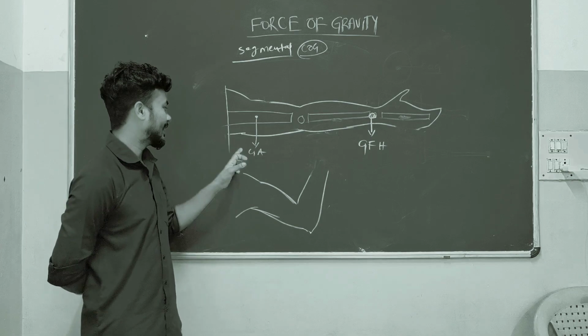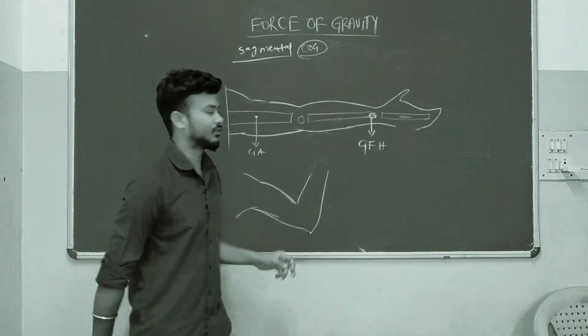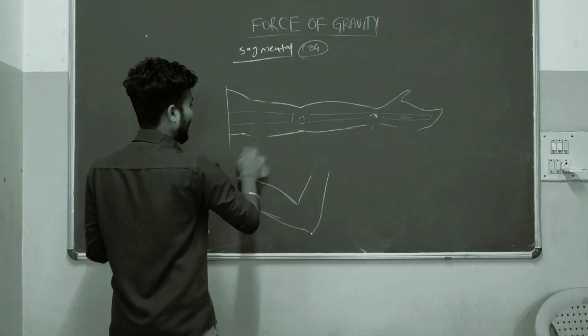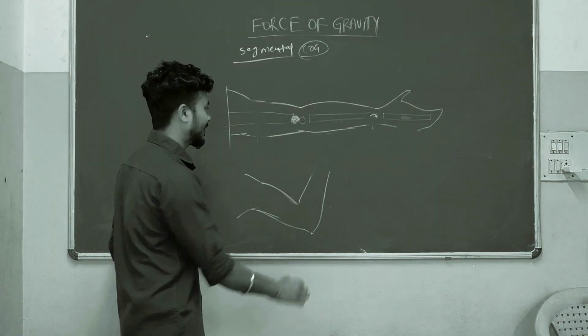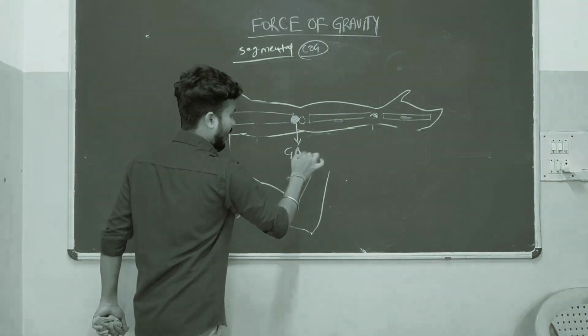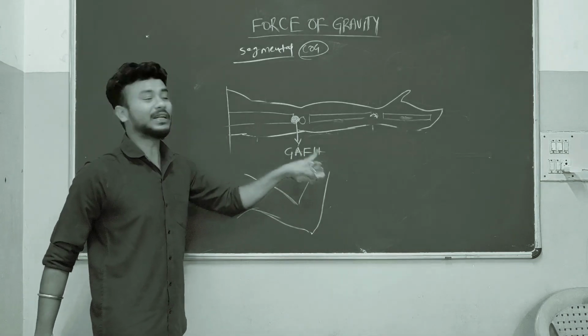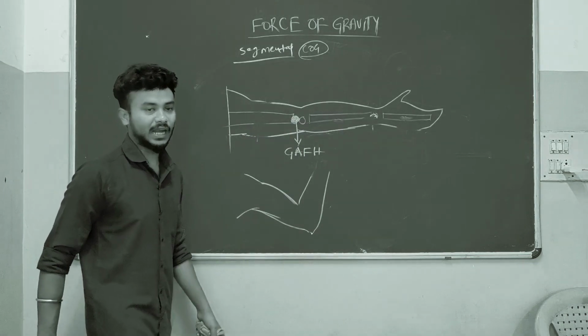And one more: what if we mix these two segments? If we mix these two segments, then gravity will be somewhere here. Then this is the gravity on the arm, forearm, and hand. So this is the segmental center of gravity.